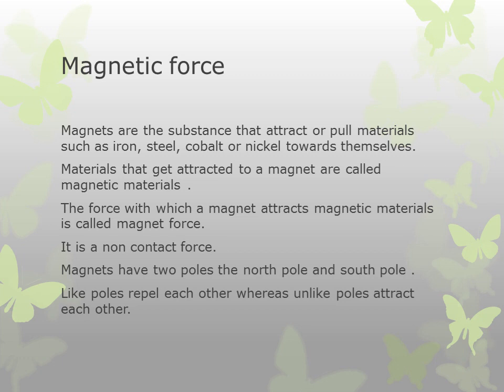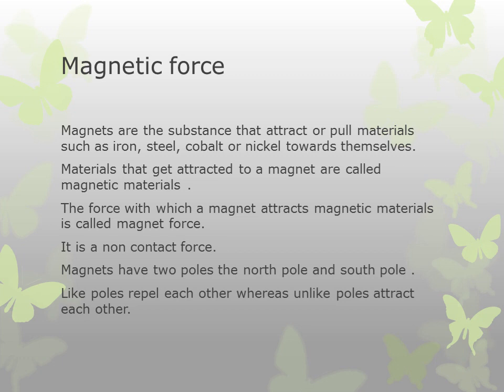Materials that get attached to the magnet are called magnetic materials. The force is called the magnetic force. So it is an example of the non-contact force.